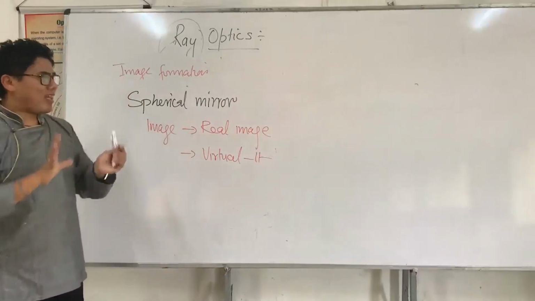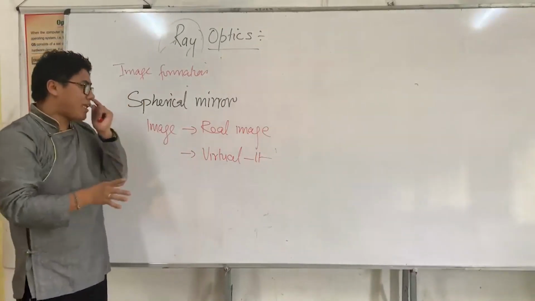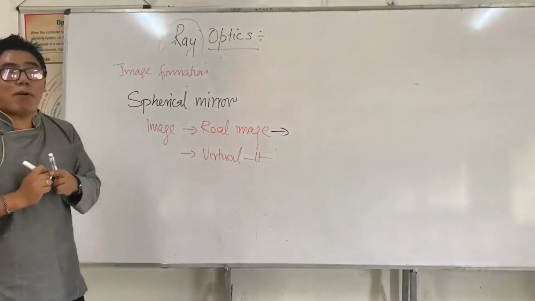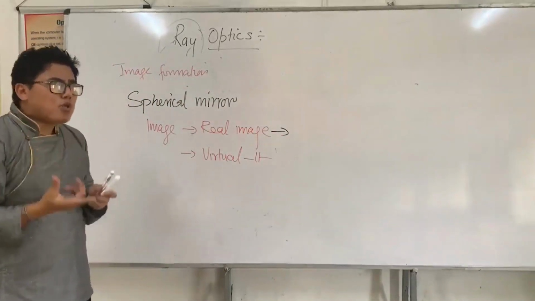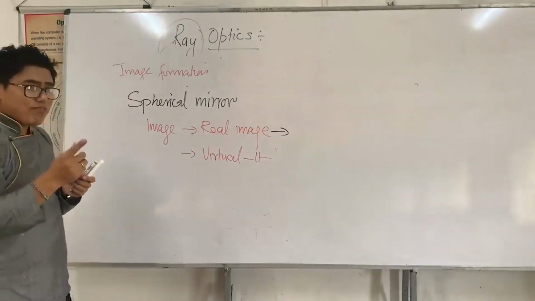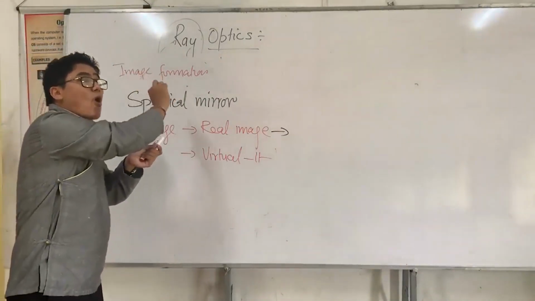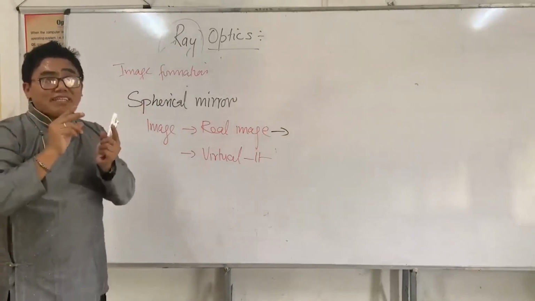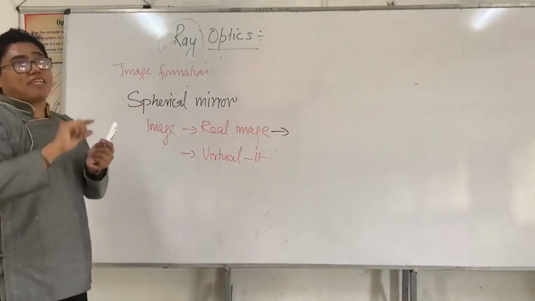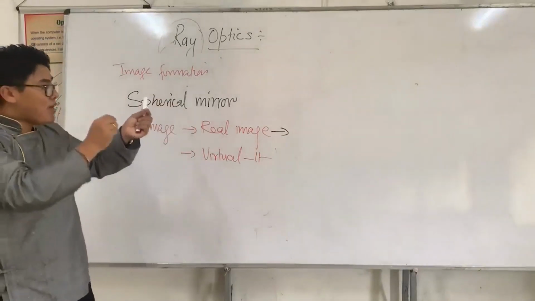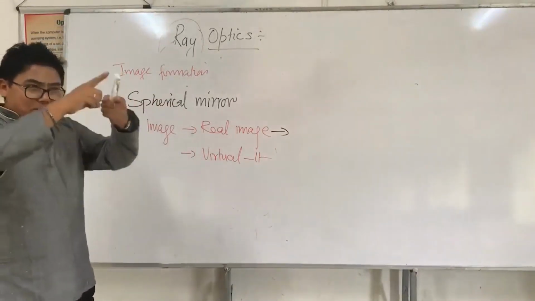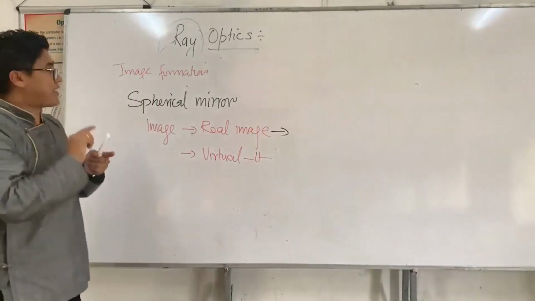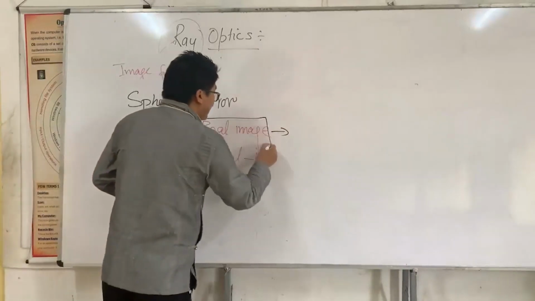Now, the same concept but explained in a different way. Normally images are formed by a minimum of 2 reflected light rays coming from the same point source. When the 2 actual reflected rays coming from the same source meet at a point, that intersection of the 2 actual reflected rays forms a real image.